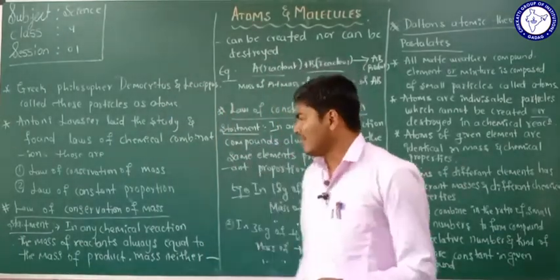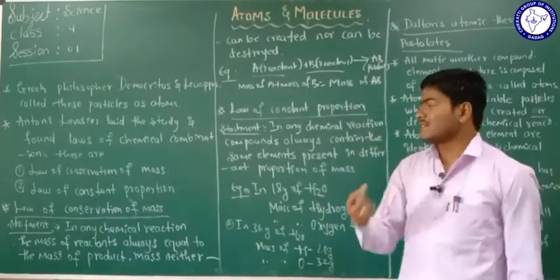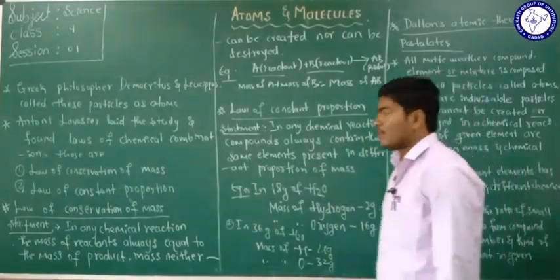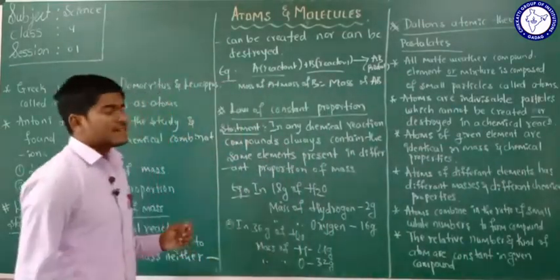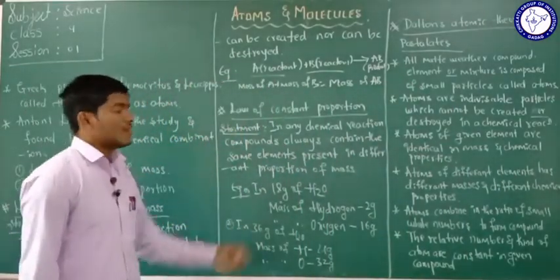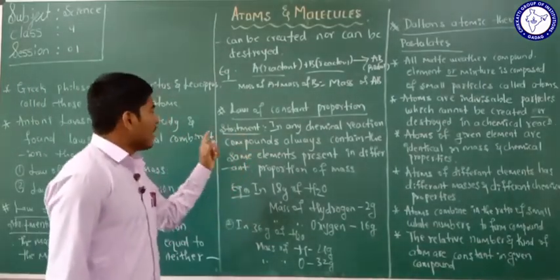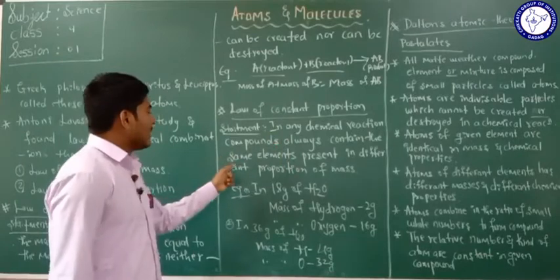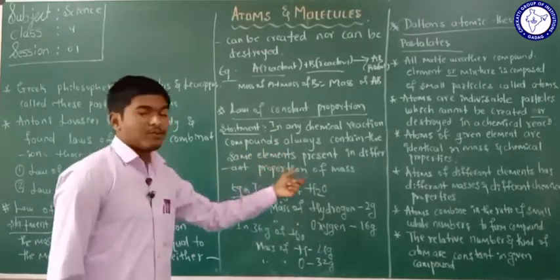Another fundamental law of chemical combination is the law of constant proportions, which was also stated by Antoine Lavoisier. So what is the statement of the law of constant proportions? See here, in any chemical reaction, compounds always contain the same elements present in a fixed proportion of mass.